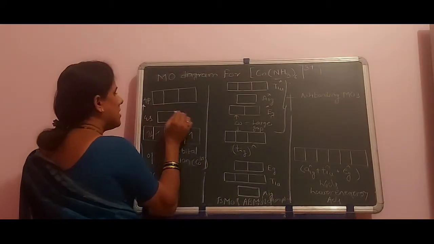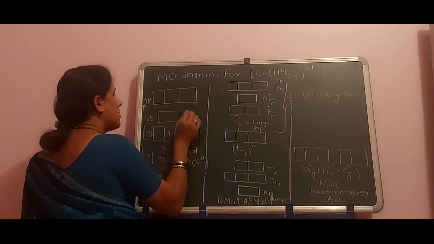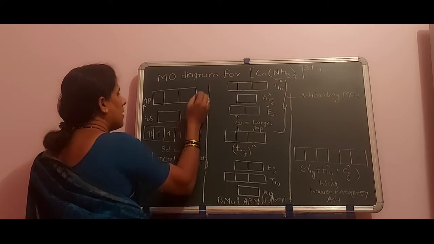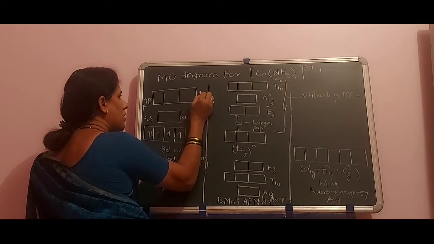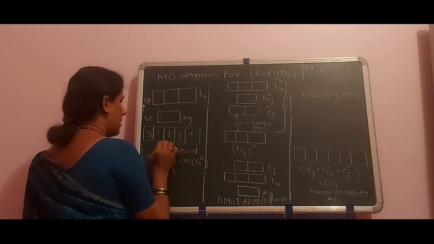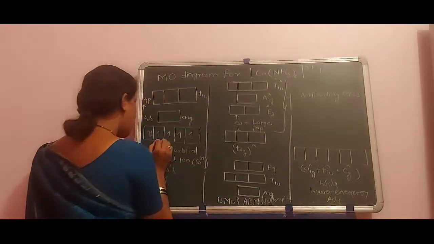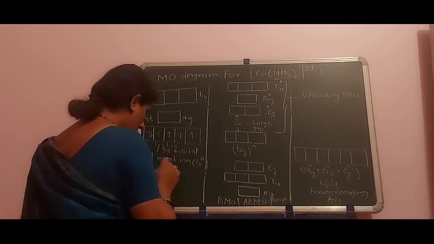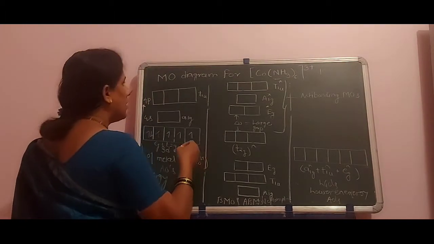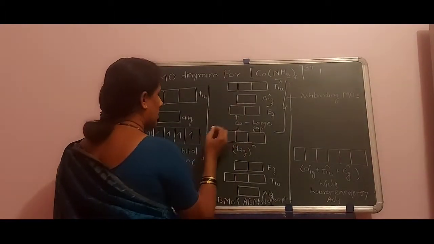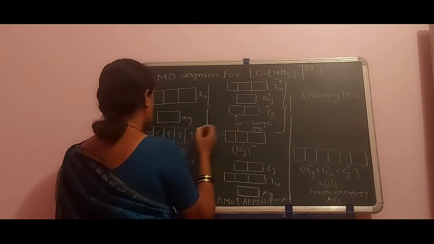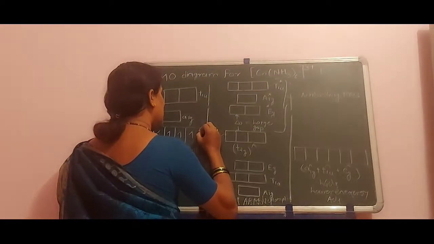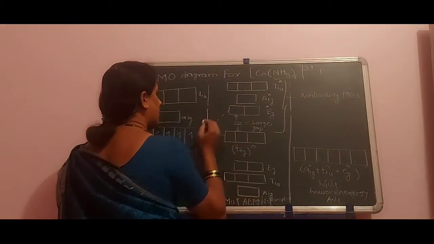A1G means this A1G. Okay, here T1U and here 3D Eg plus T2G. Now we can join these orbitals in sequence. This is Eg and T2G, Eg from here.